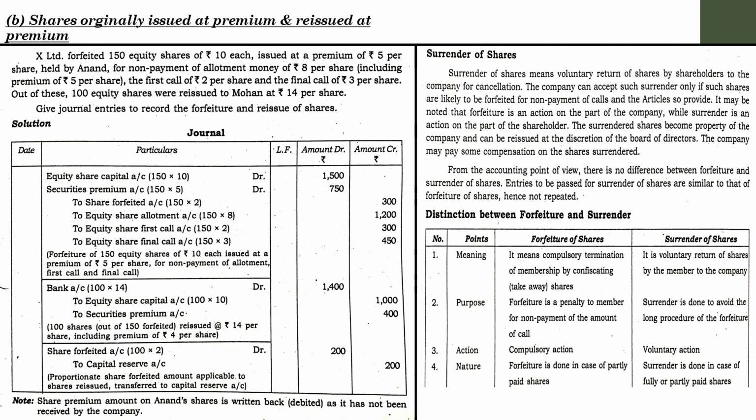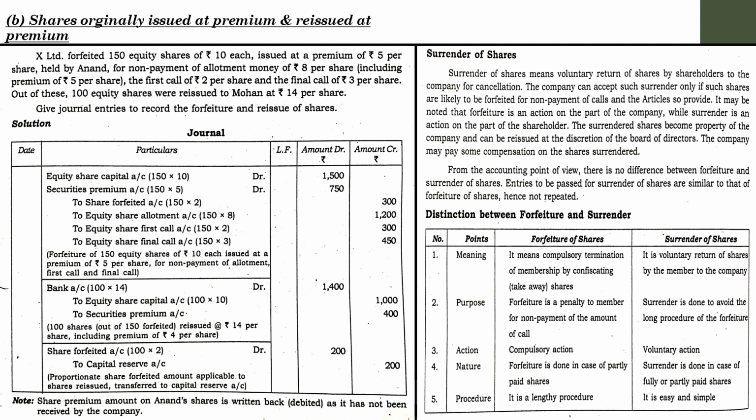In surrender, the situation happens either in fully paid shares or partly paid shares. Fully paid shares means sometimes the shareholder might have paid all the installments, but they did not want the shares of the company. Sometimes in that situation they might surrender their shares. That is known as fully paid shares.